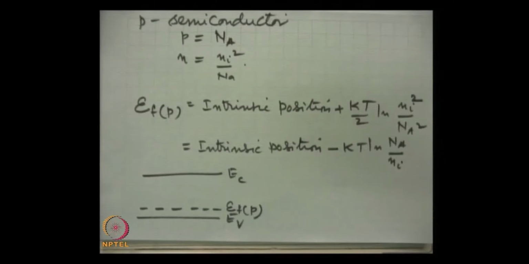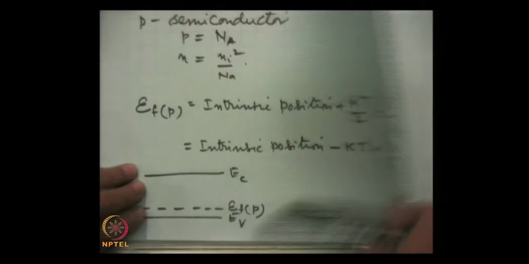So, we understand that for the n-type material, the Fermi level is on the side closer to the conduction band, and for p type, closer to the valence band.